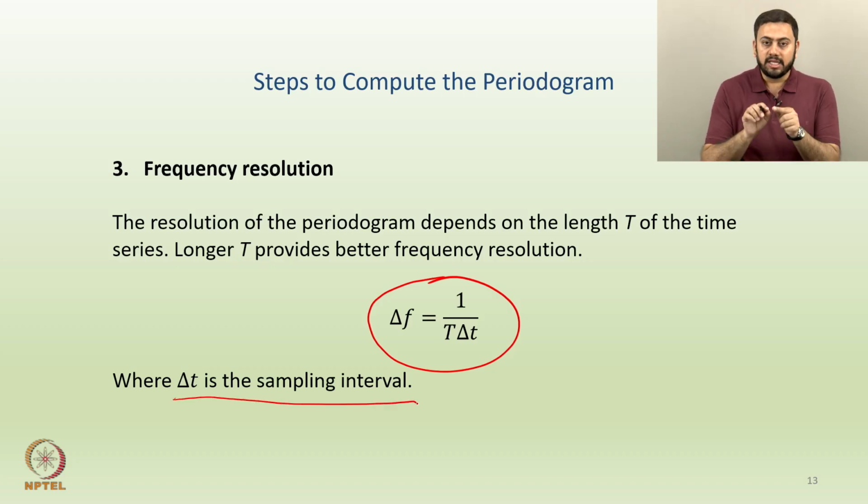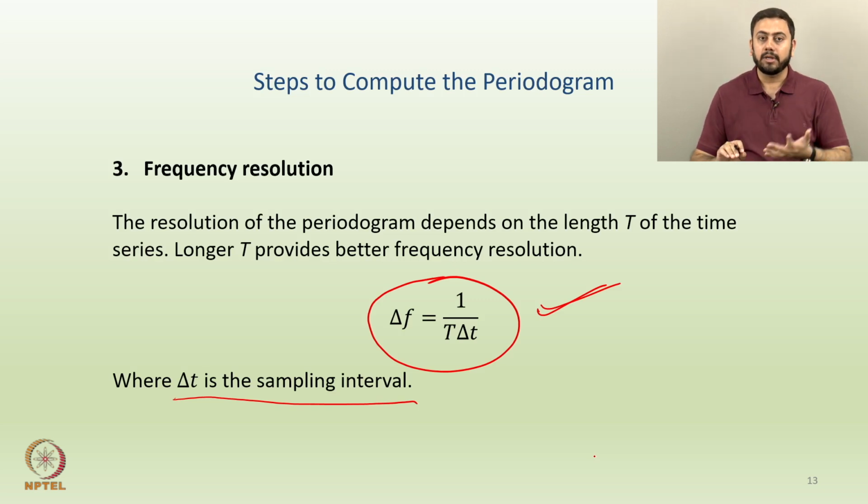So, what happens in a very small time span? Triangle f equals 1 by capital T into triangle T. By the way, this step is kind of a technical step. If you do not want to pay much attention here, you can ignore this, but this is one step to compute the periodogram, which is called frequency resolution. Once you formulate the DFT, and then connect the DFT to find the periodogram, the last step is the frequency resolution.